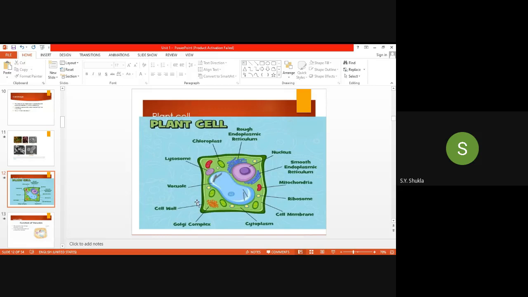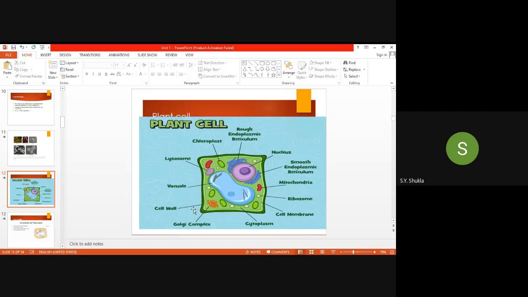Then lysosome is there. Lysosome is underdeveloped in the plant cell, while it is highly developed in the animal cell. It is present in the plant cell, but more appropriately it is present in the animal cell. And one of the organelles, that is peroxisome, is also there, which is absent in the animal plant cell and which is present in the animal cell. Okay, then the cell wall, then the cell membrane.